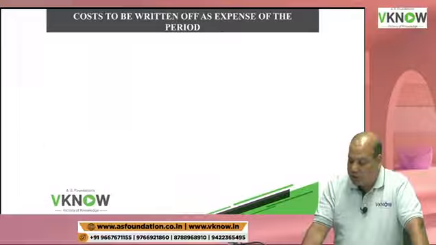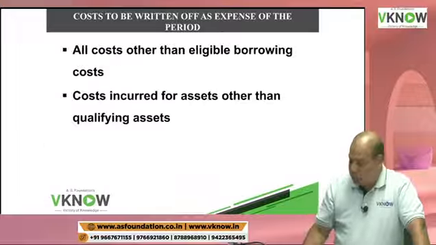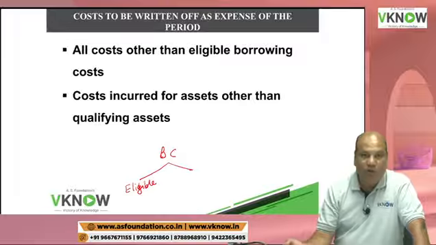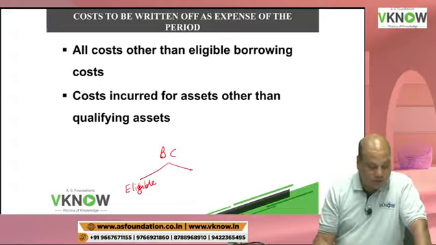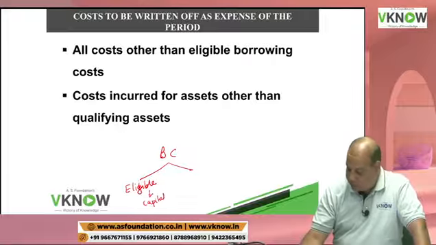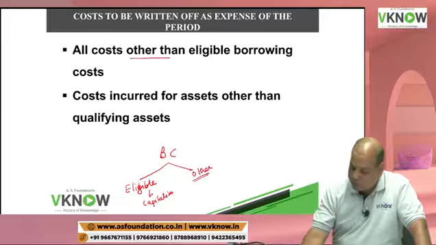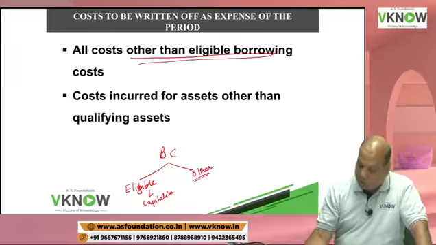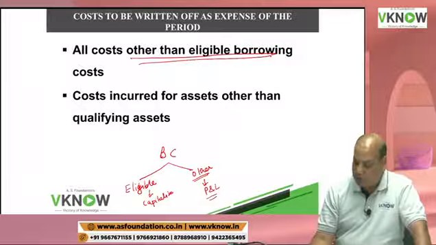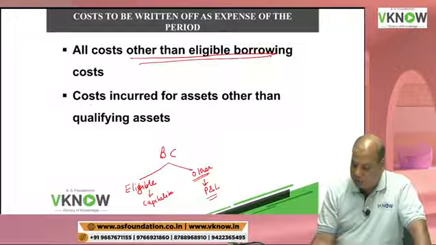Cost to be written off as expense for the period. Now, borrowing costs which are eligible borrowing cost as per previous two paragraphs will be capitalized, and other borrowing costs other than eligible borrowing cost will be charged to P&L account.